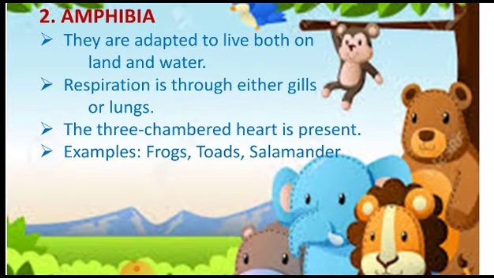The next class is the amphibia. They are adapted to live both on land and on water. So what are those animals which live on land and water called? They are amphibians and they belong to the class amphibia. Their mode of respiration is through either gills or lungs.